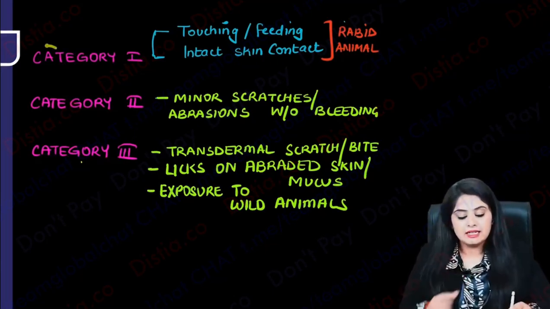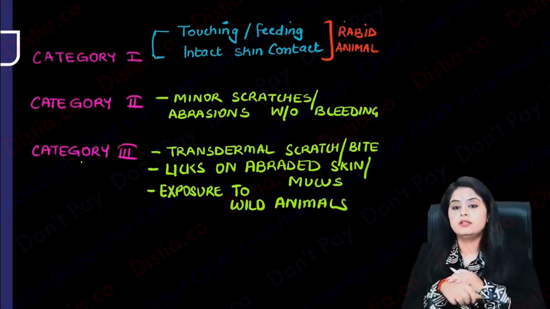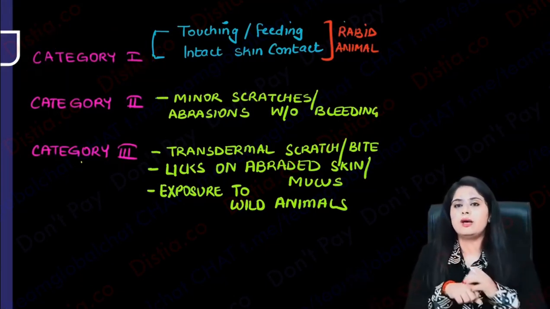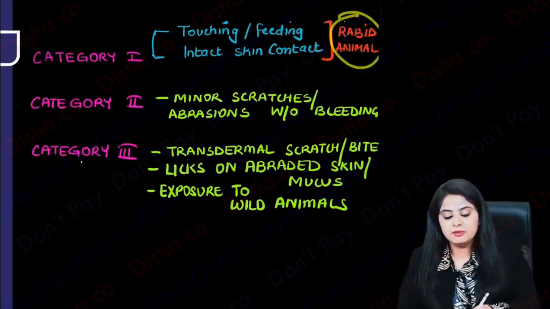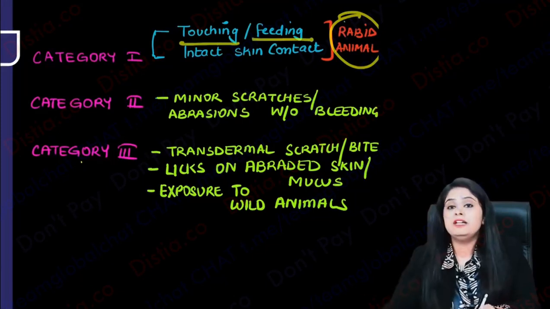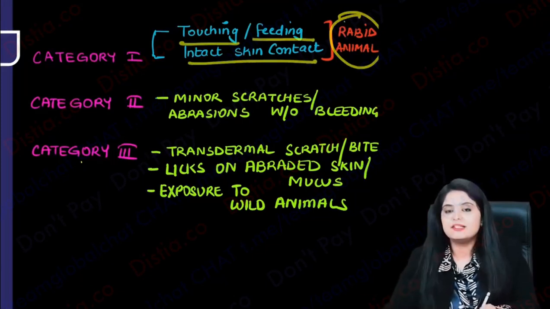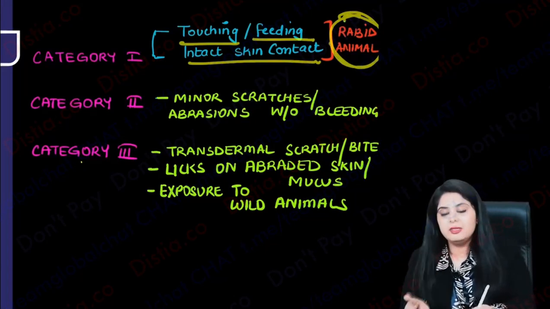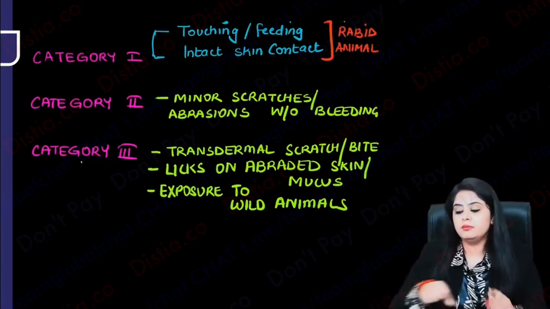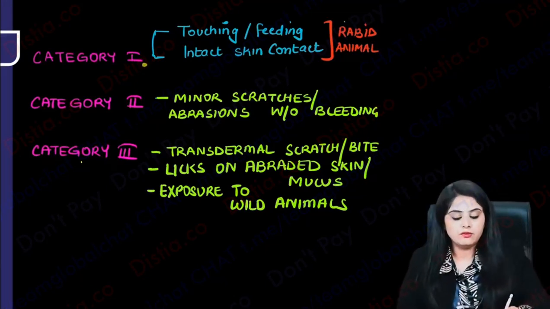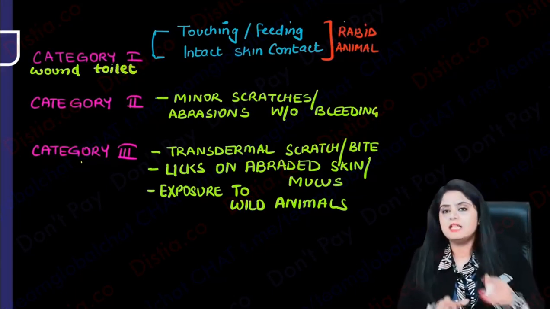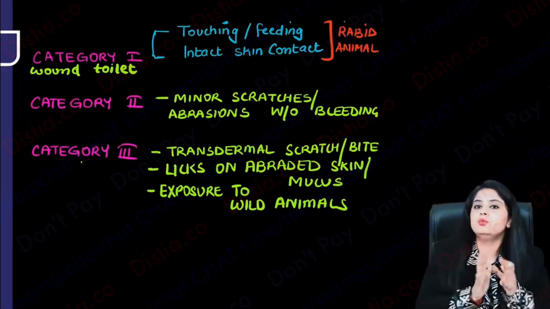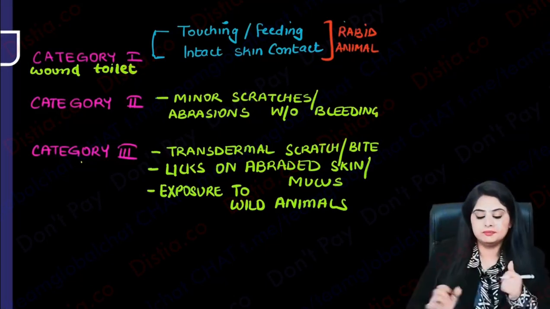Please note. Category 1 means that everything is intact. You have no abrasions, no cuts, absolutely everything is intact. If some rabid animal touches you, or you end up feeding that animal, or that animal is having any kind of contact, see, it's a rabid animal, it is having a problem, but you are totally intact. So you are falling under category 1, and all that you have to do in that case is a wound clean. That is, whatever area has come in contact, you clean it. Wound toilet karna hai, that's about it.